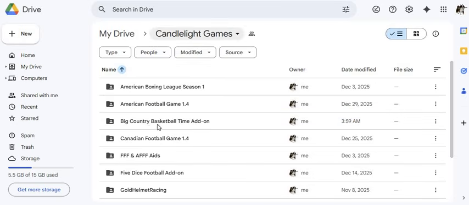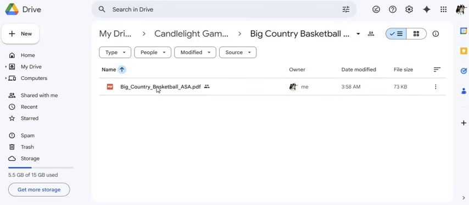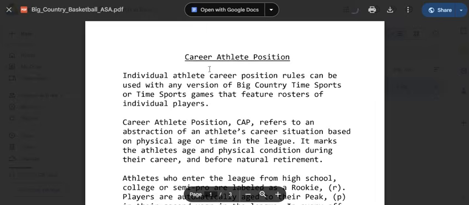However, again, getting back to the reason for this video, the Big Country Basketball Time Advanced Stat Allocation rules also feature the same CAP rules, because this is exactly what I'm using for my Big Country Basketball League for my 1949 off season and my 1950 season. So what is the ASA?